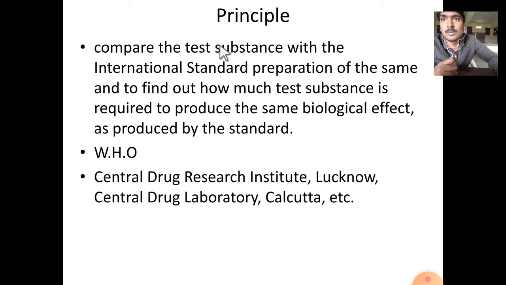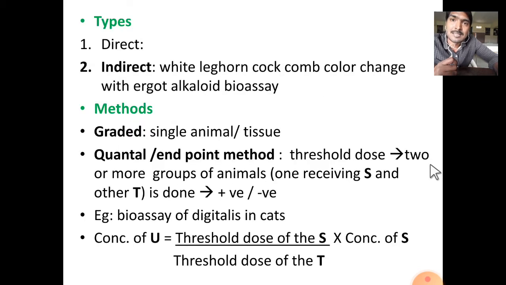Coming to the principle, the major principle is comparing the test substance with the international standard preparation of the same, and finding out how much of the test substance is required to produce the same biological effect as produced by the standard. Here, the same means the test substance and standard should be of the same origin or same method of preparation. The standard substance will be provided by the WHO as well as the Central Drug Research Institute Lucknow and Central Drug Laboratory Calcutta. They will provide standard solutions as samples.